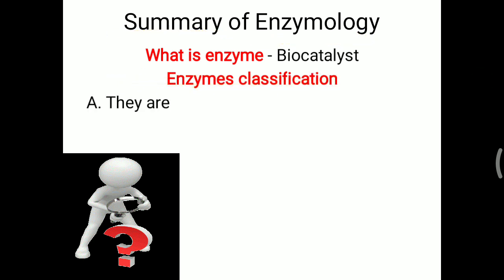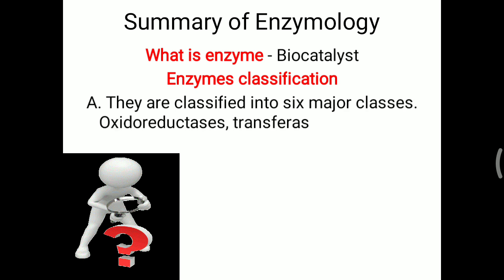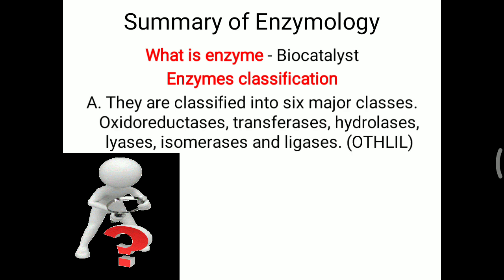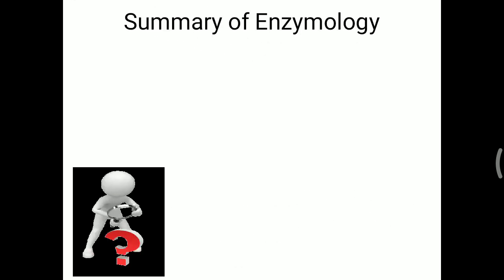You have to remember the 6 classes. Basically, enzymes are classified into 6 major classes: oxidoreductases, transferases, hydrolases, lyases, isomerases, and ligases. Simply, you can remember them in the form of OTHLIL. O means oxidoreductase, T means transferase, H means hydrolase, and LIL means lyase, isomerase, and ligase. So that is the simple classification of enzymes.